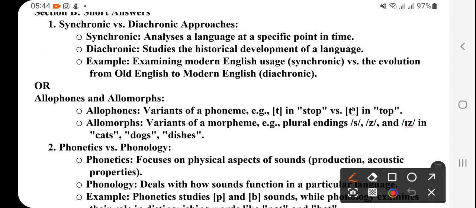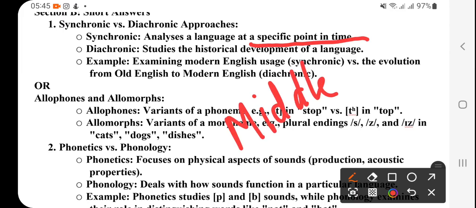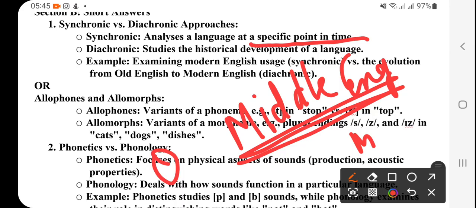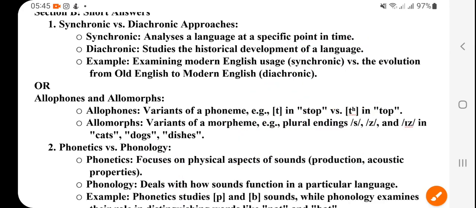Now the next question, the short answer: synchronic versus diachronic approaches. So what is synchronic? It analyzes a language at a specific point in time, right? Suppose you are analyzing Middle English. You don't have to go to Old English or Modern English. You just study Middle English. So that is a specific point in time.